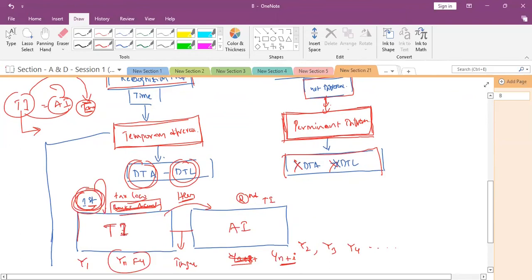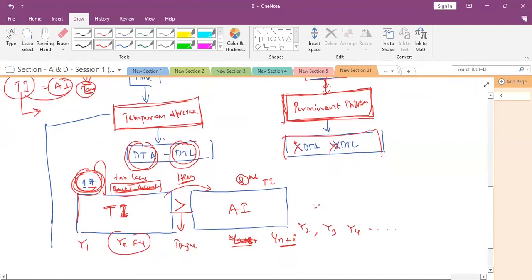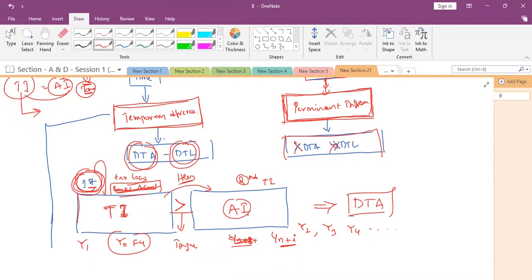So what is happening here? Taxable income in this case is greater than the accounting income. So what will happen? The resulting figure is what? Tell me, all of you, we have discussed. Deferred tax asset. How is it a deferred tax asset? Actually accounting income is less, following the matching principle.